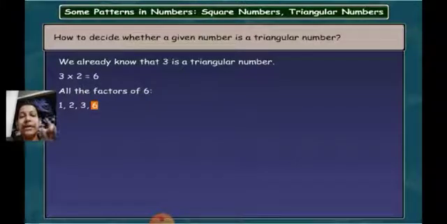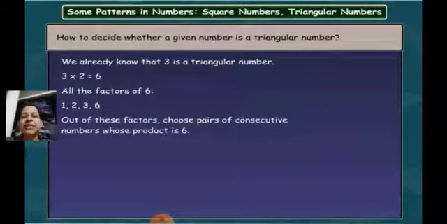So you have to write now all the factors of 6, and the factors of 6 are 1, 2, 3 and 6, right? Now the third step is, out of these factors 1, 2, 3 and 6, choose pairs of consecutive numbers. Consecutive numbers means those numbers which come one after the other. They are called consecutive numbers.